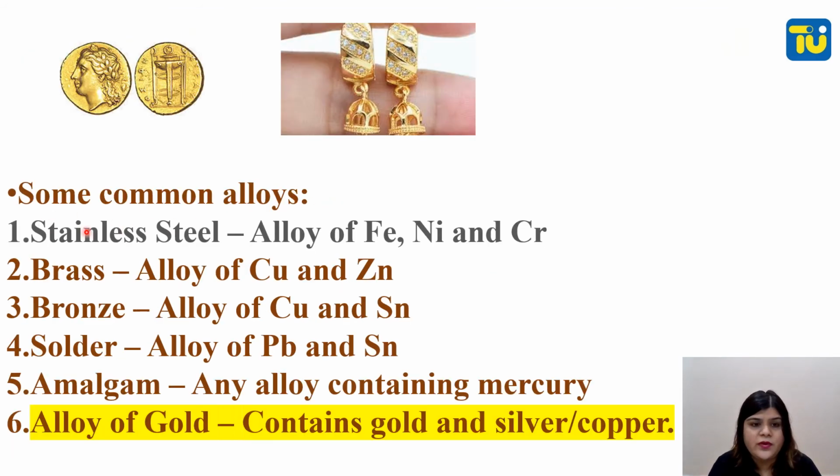Some common alloys: stainless steel, an alloy of iron, nickel, and chromium; brass, an alloy of copper and zinc; bronze, an alloy of copper and tin; solder, an alloy of lead and tin; amalgam, any alloy containing mercury; alloy of gold contains gold with silver or copper. Gold will be more, silver and copper will be less, because gold in pure form is a very soft metal, so it cannot be given a proper shape.